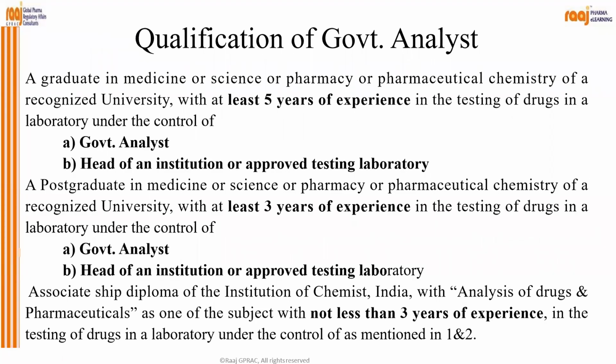So this is the qualification of the government analyst. Okay, he should at least have 5 years of experience before he joins, and in the testing of drugs in the laboratory under the control of a government analyst, head of an institution or aptitude testing laboratories, and at least 3 years of experience in the testing of drugs in the laboratory under the control of a government analyst and the institution or aptitude testing laboratories.